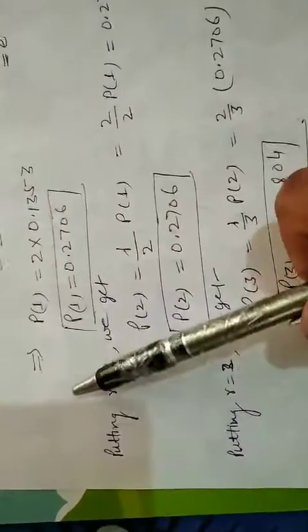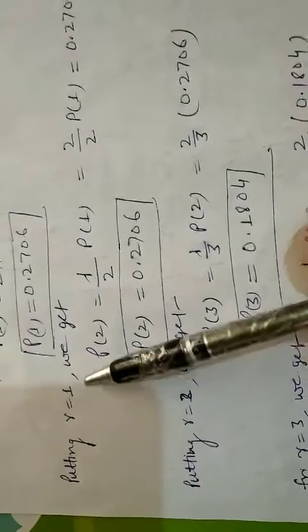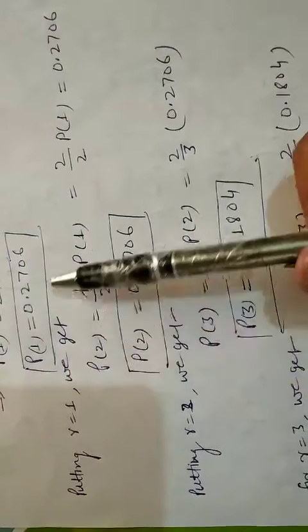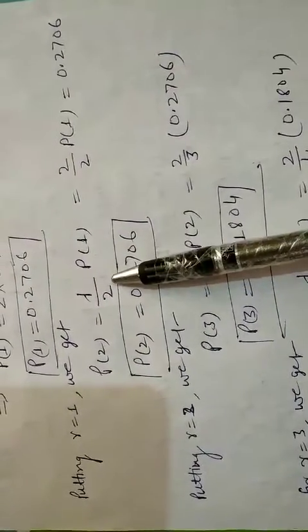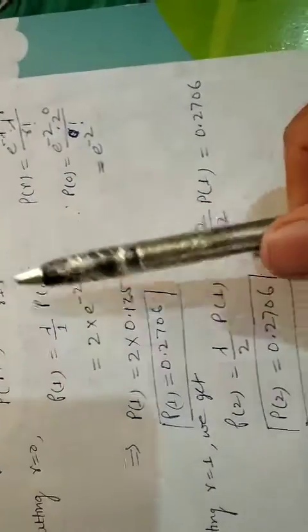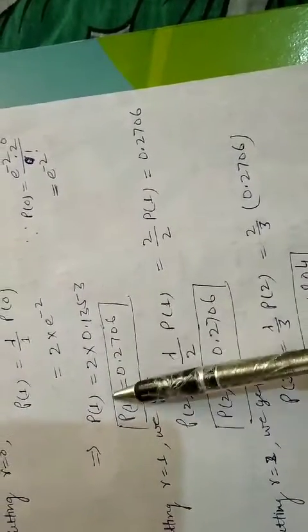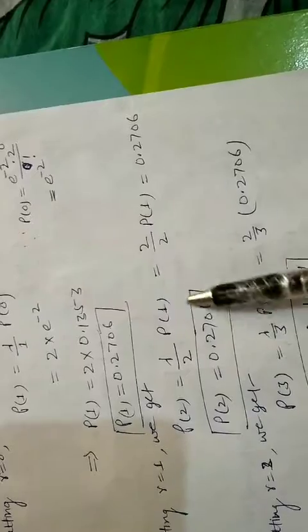By the same process, we can find the value of P2 by putting r is equal to 1. P2 is equal to lambda upon 2, lambda upon r plus 1. By putting r is equal to 1, we obtain lambda by 2 into P1. P1 is given above.